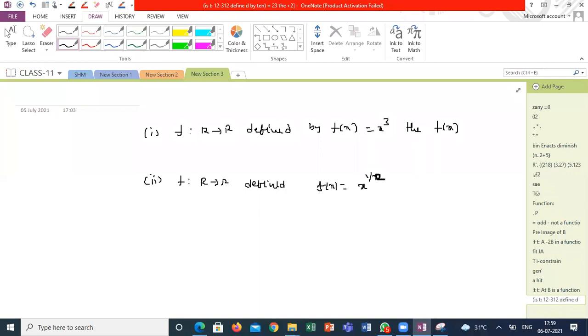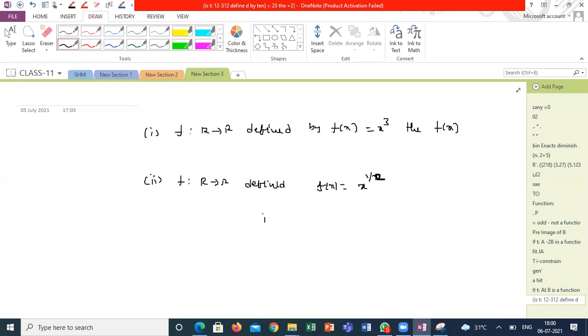Is the second a function? Sir, R to R means real number to real number, right? R is real. They won't mention R to R; R is real numbers, you have to consider in the functions concept. The second one is a function. Sir, no, sir. Why? Sir, if you give any real input, then it can be unreal. But the codomain they are mentioning is real.